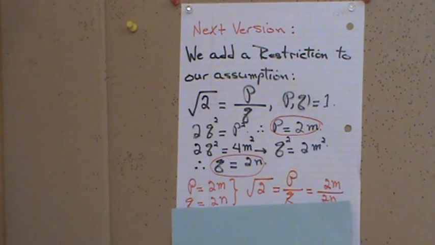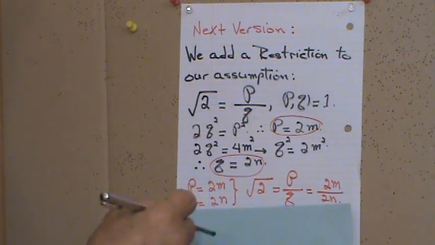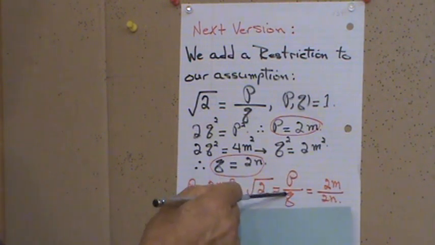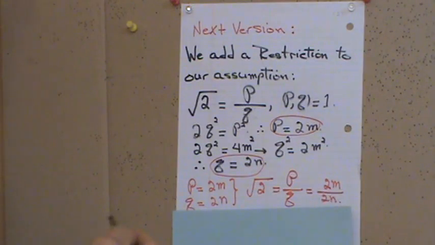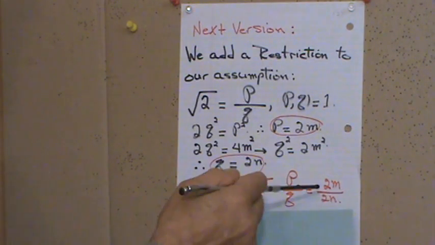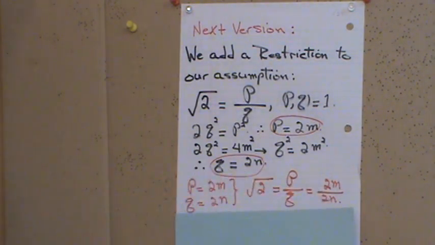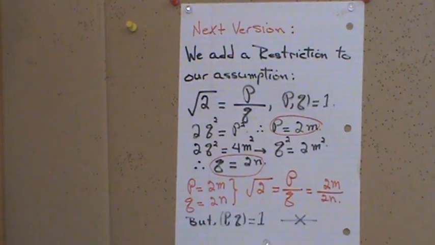Nothing wrong, that is a statement. Then you go through and come to the inference that your assumption was false, therefore the negation of that must be true. So our assumption was that P and Q were relatively prime. They had no factors in common, but all of a sudden we see they do have factors in common, which is 2 and 2. And that is a contradiction. So that is proof by contradiction.